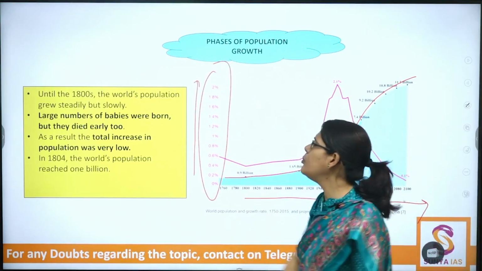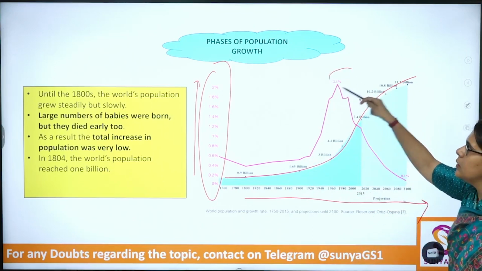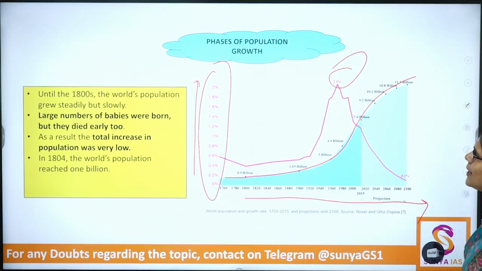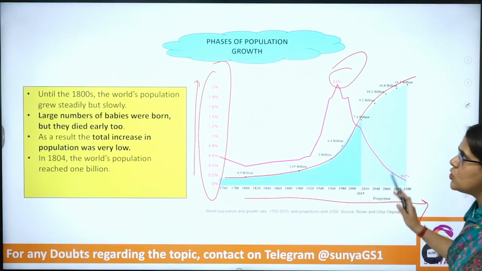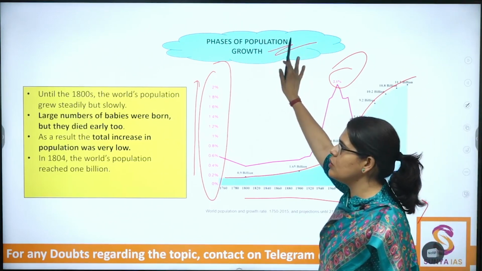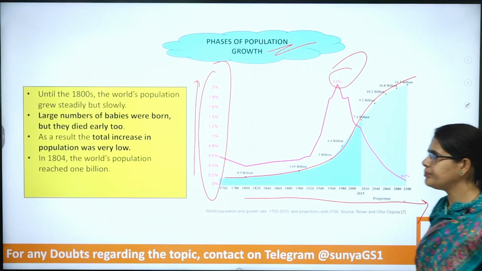So this is the data for population growth rate. Population growth rate was highest in the 1960s and 70s. Then it started declining, but the population growth will still continue to happen. So let's understand the phases of population growth. Draw this graph first of all, then let's start the discussion around the phases of population growth.